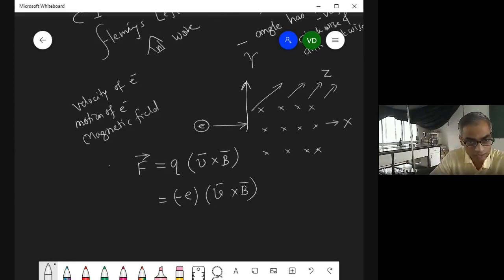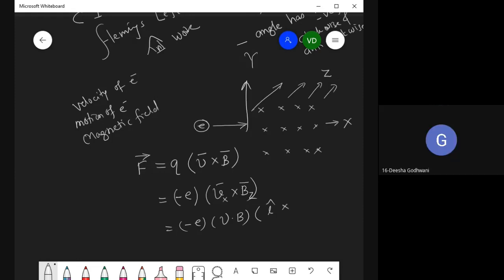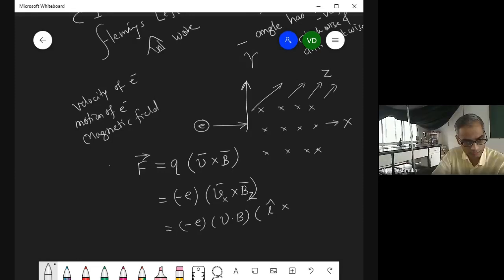Now V is in X direction, so I just write Vx, and B is in Z direction, so Bz. So I can write this as minus E as it is, and V into B scalar. ठीक है? और X क्रॉस Z, तो X के डायरेक्शन में यूनिट वेक्टर कौन सा होता है? I. Z के डायरेक्शन में K.